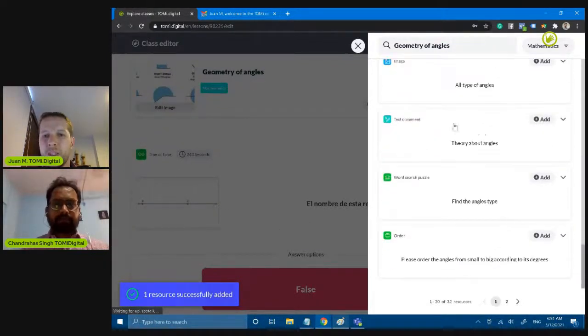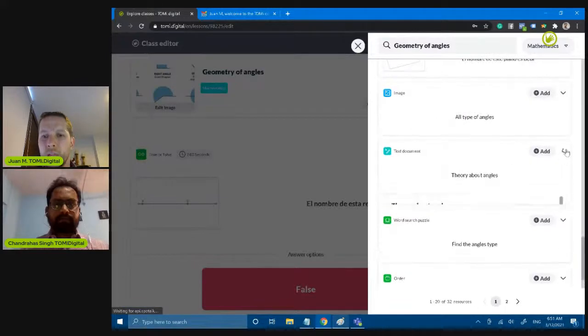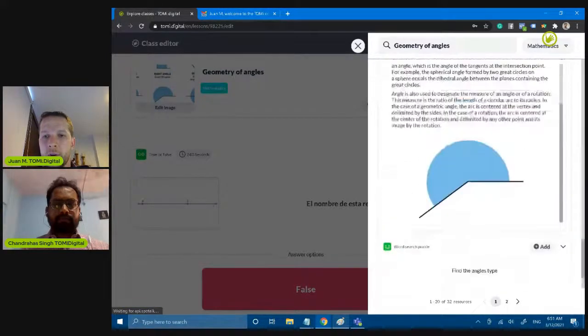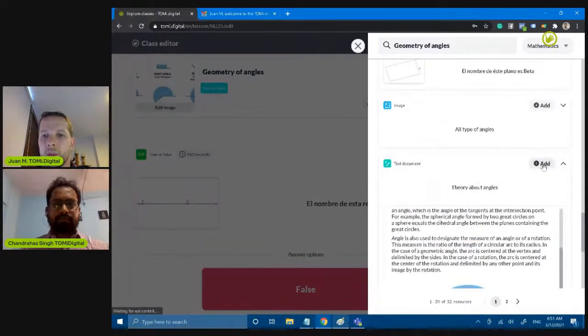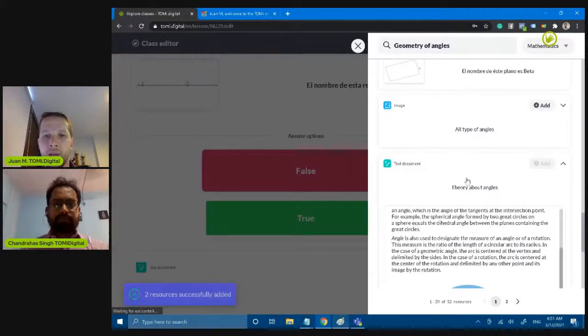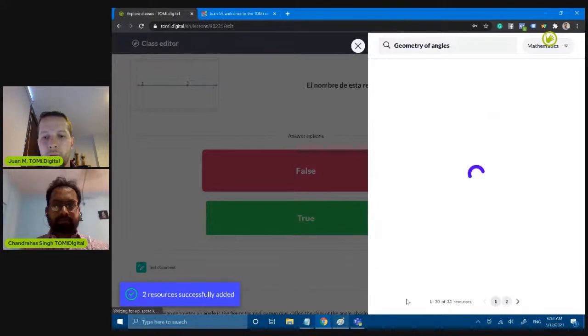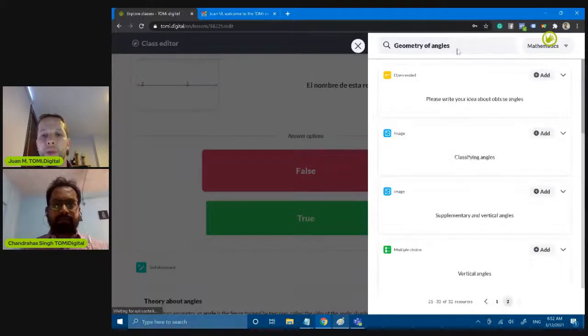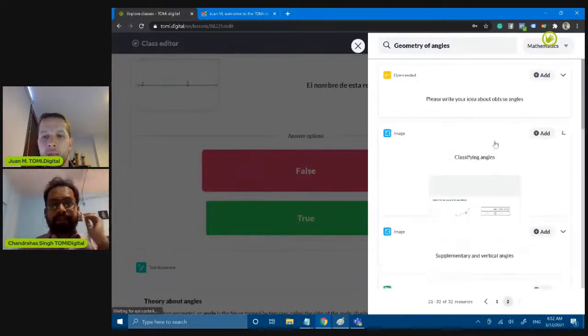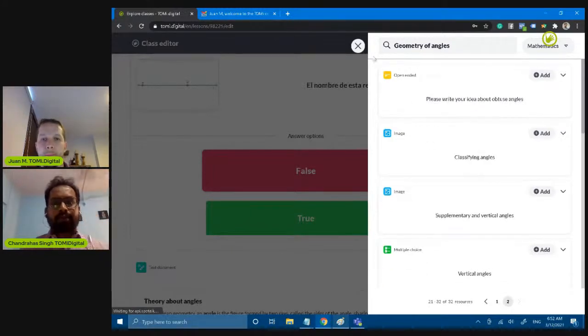So if I wanted, I just need to look for this here. For example, this is the theoretical part of angles, so I can just add it here. So I have the theoretical part here and so on. I have 32 results, or I can look for many other results just by searching for it, right? Perfect.